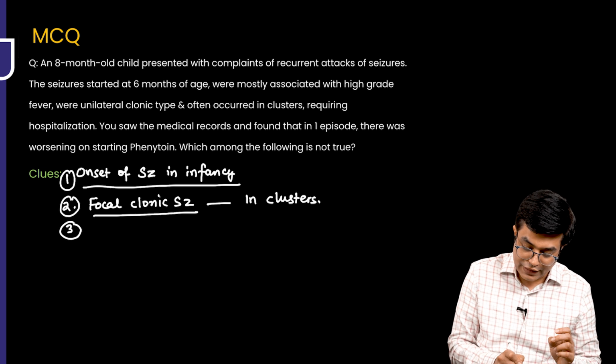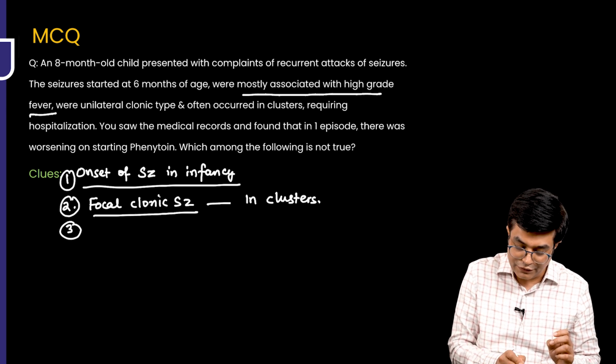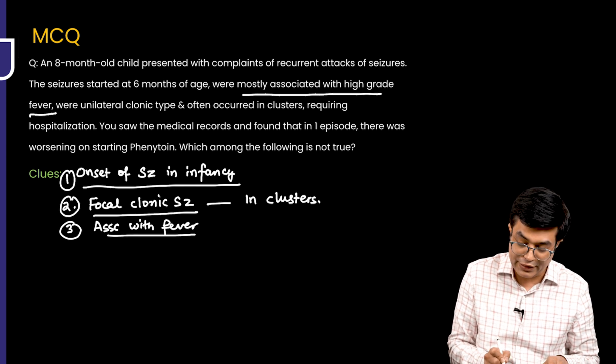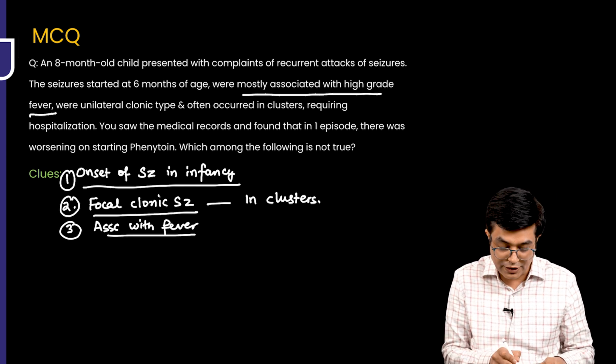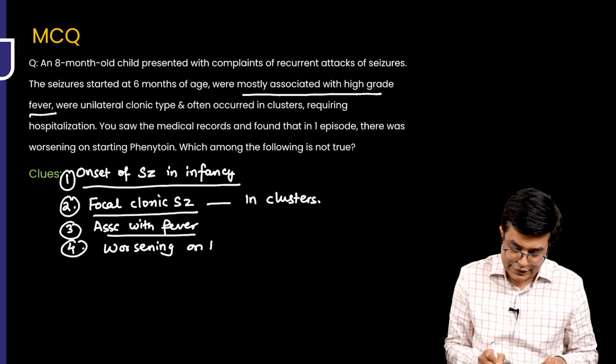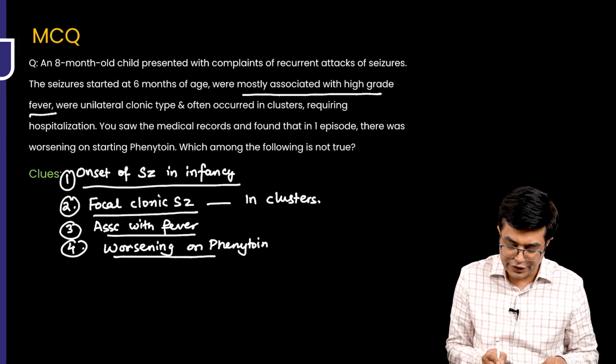Thirdly, most of them are associated with high-grade fever. Obviously, these are severe seizures. That is why the child is requiring hospitalization. And fourthly, there is a worsening on starting phenytoin. See, many seizures tend to worsen on starting ethosuximide.